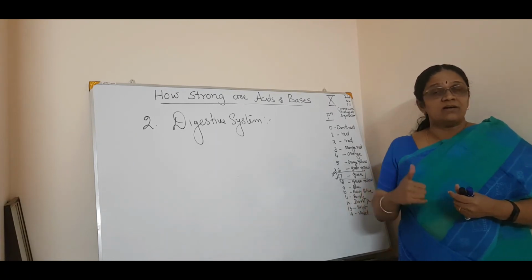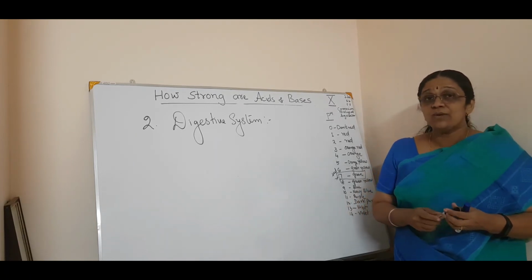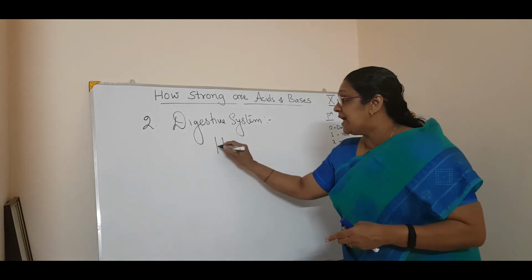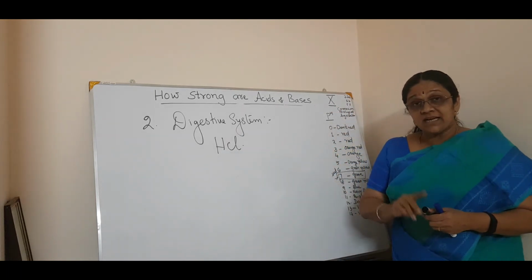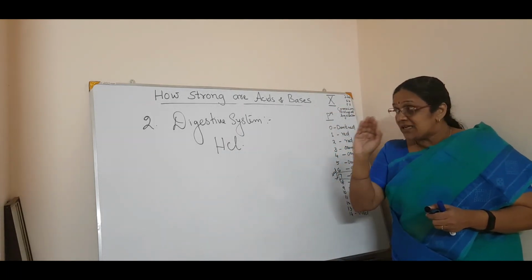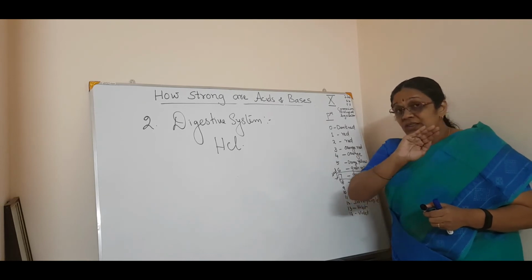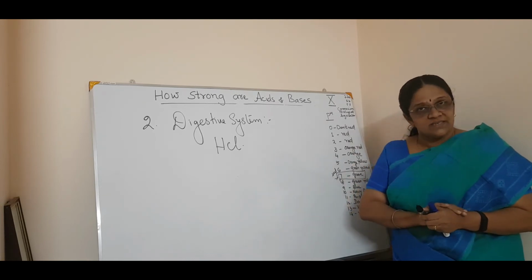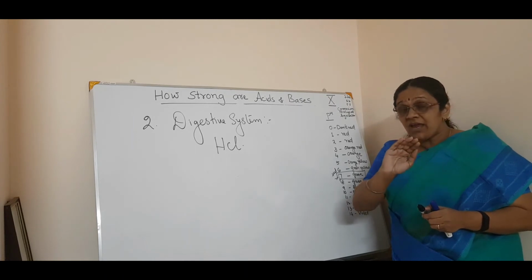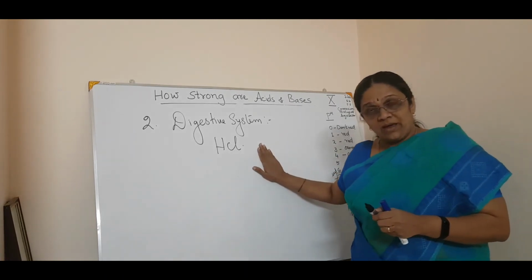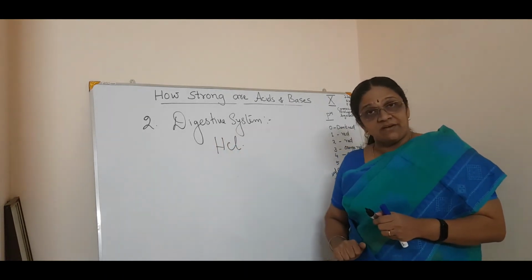In our stomach, which acid is produced? HCl is produced, right? In the correct amount, the HCl is produced in the stomach without affecting the stomach. It is harmless to our stomach, where the HCl is secreted.